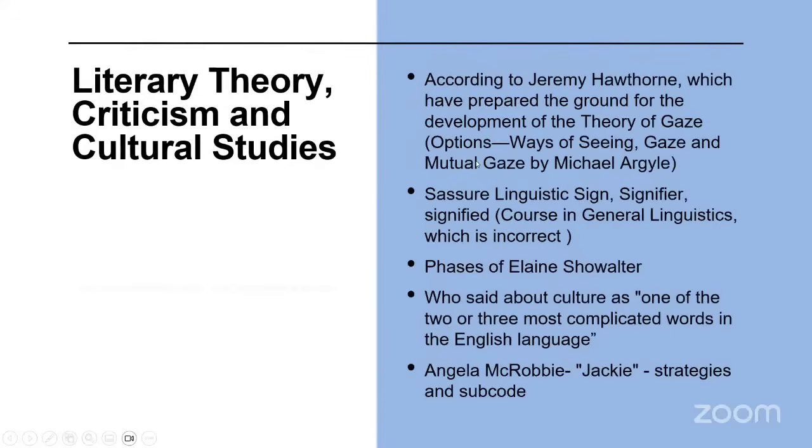Okay. Then a question came: according to Jeremy Hawthorn, which have prepared the ground for the development of the theory of gaze. Again, we have discussed a lot about these things, be it John Berger's Ways of Seeing, or the scopophilia of Laura Mulvey, or the clinical gaze of Michel Foucault. Then questions came from Saussure's linguistic sign, signifier and signified, from Course in General Linguistics. Very easy. Phases of Elaine Showalter. Very easy. You all know these things.